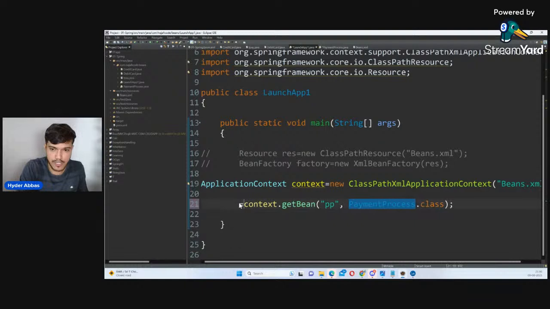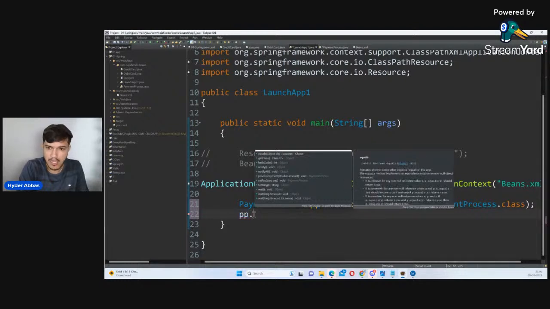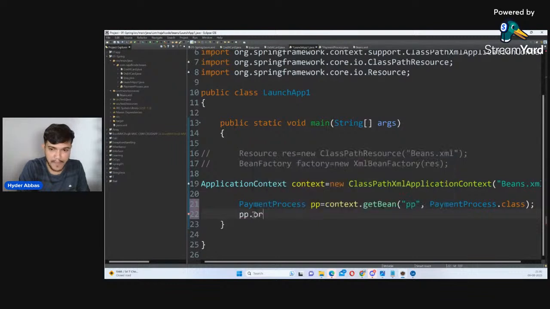So I'll be just taking here payment process type PP. Now using that, I'll say here PP dot, I will invoke a method called process payment. PP dot process payment, and that amount I will call it. I'll give the amount maybe 100.5.